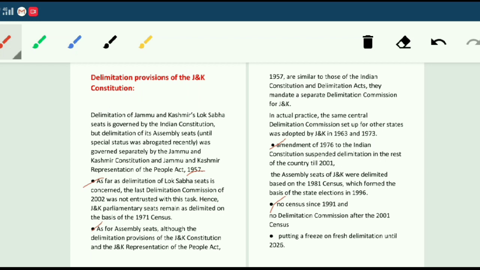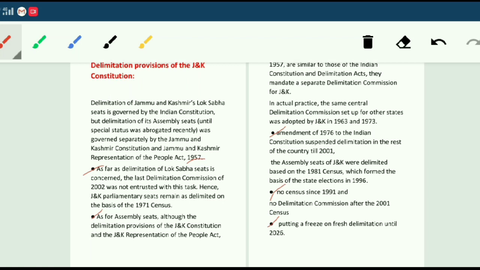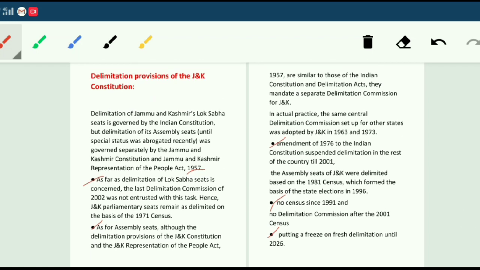as the Jammu and Kashmir Assembly passed a law putting a freeze on the first delimitation until 2026. This freeze was upheld by the Supreme Court. This is all what we have discussed so far.